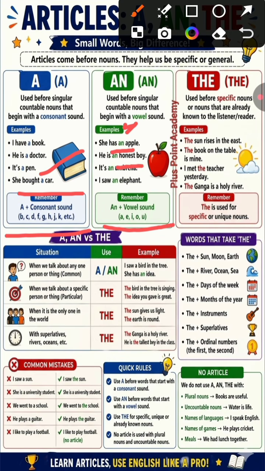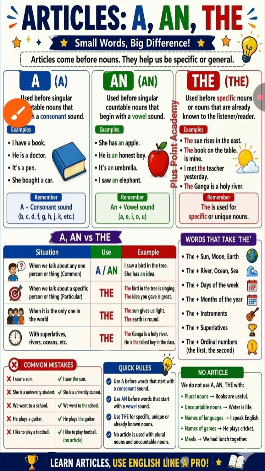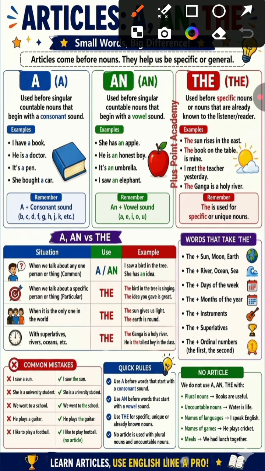He is an honest boy. Now you will say h is what? Consonant, but here h is silent. So how do you pronounce the word? Honest. So o is coming, so we are going to use an as an article. Next is, it's an umbrella. Now u is what? A vowel, so we're going to use an as an article. I saw an elephant. Now e, so before a vowel we're going to use an as an article.